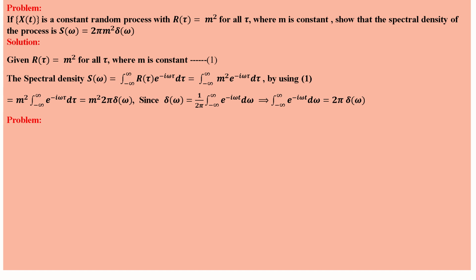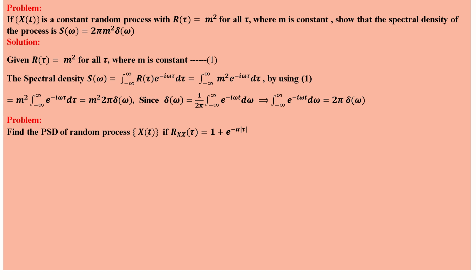Since m square is constant, taking m square outside the integral: m square times the integral from minus infinity to plus infinity of e power minus i omega tau d tau. By the results on the delta function, delta(omega) equals 1 by 2 pi times the integral from minus infinity to plus infinity of e power i omega tau d tau. That means the integral of e power i omega tau d tau is equal to 2 pi delta(omega). So we replace that: m square into 2 pi delta(omega). That's all.